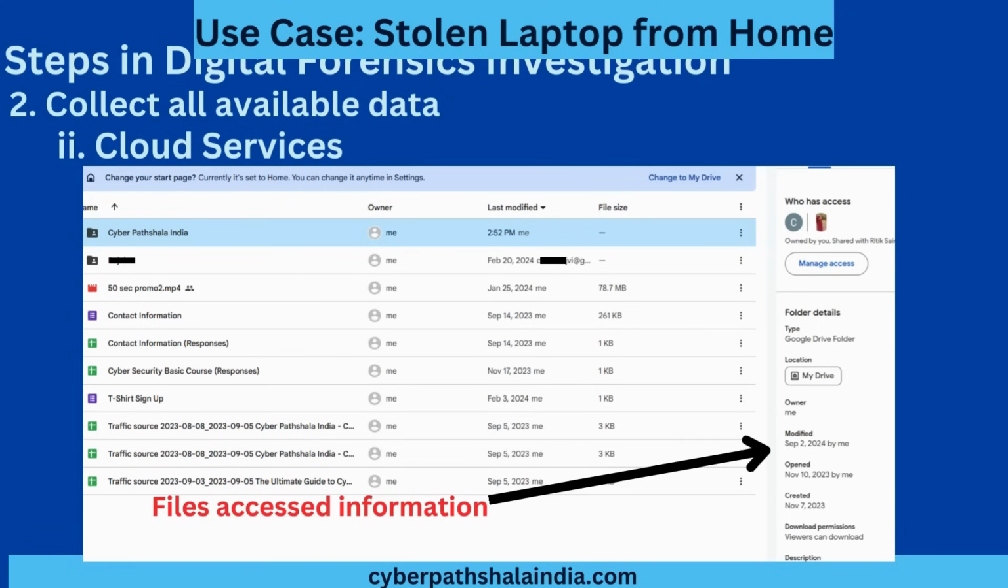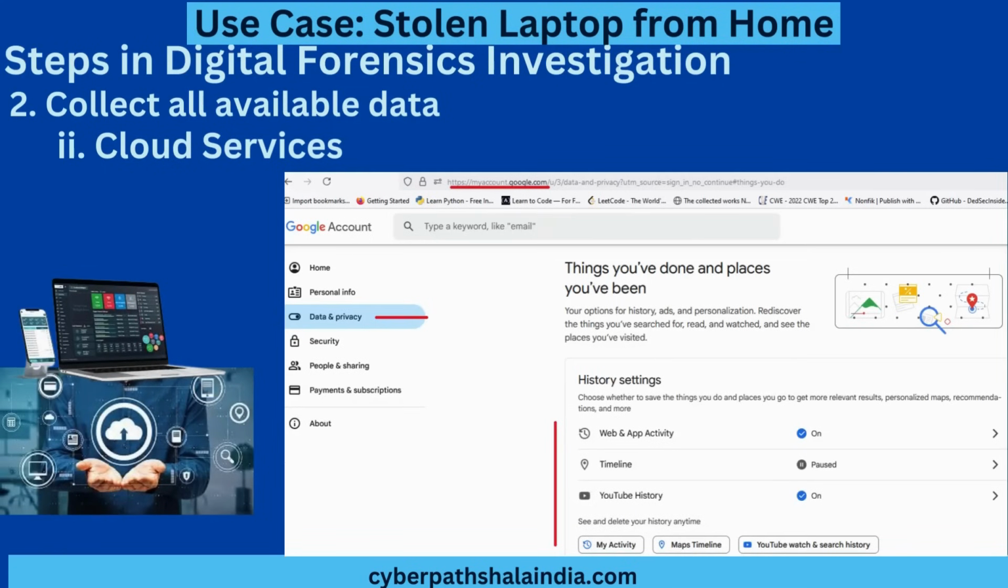So these are the details which can be helpful in case of evidence collection. Further, when we proceed, you type myaccount.google.com and go to this data and privacy link. As you go on the data and privacy link, you see the following page. Under history settings, we see web and app activities.